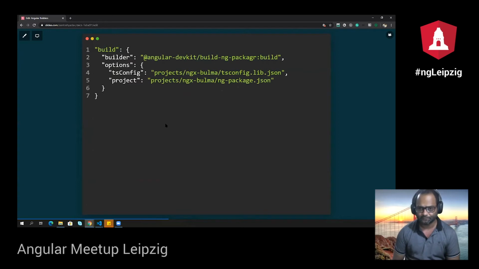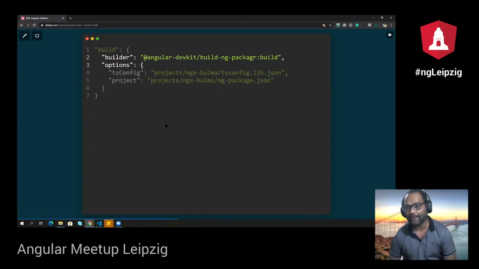The reason being, of course, Angular wants to try it out first, to see if it works or not, right? So they created it, they tested it. They said now after a year, we think it's stable. And meanwhile, many community members actually wrote their own builders as well. So they said, okay, now it's time to make it public. So with Angular 8, it was made public.